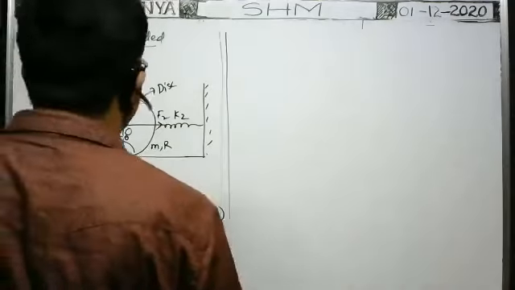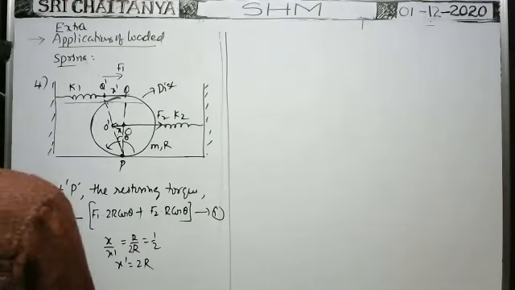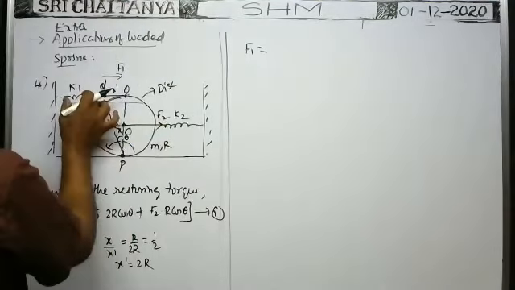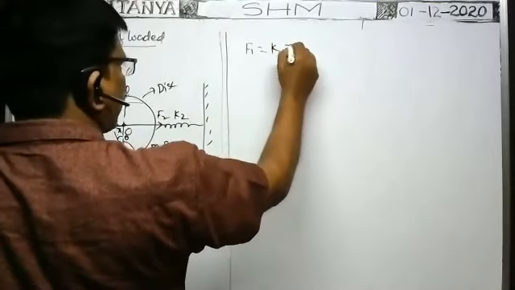Now from the diagram, what is the spring force? F1: as the spring is compressed by a distance x dash, it is spring constant k1 into x dash.